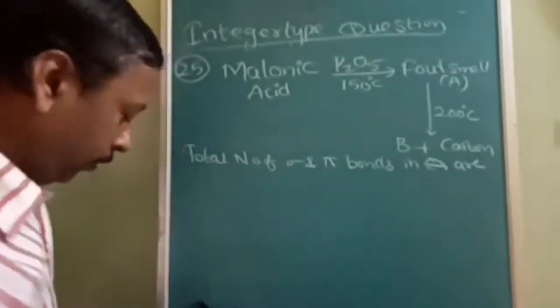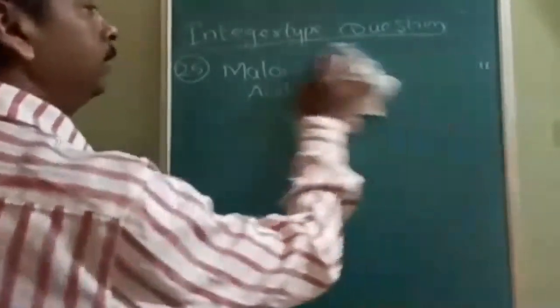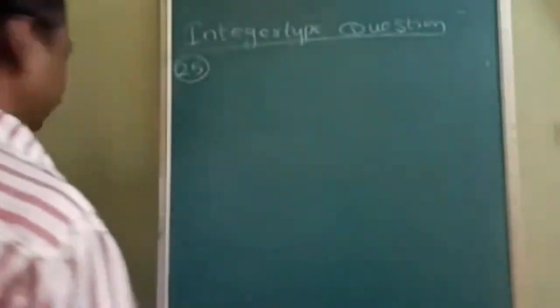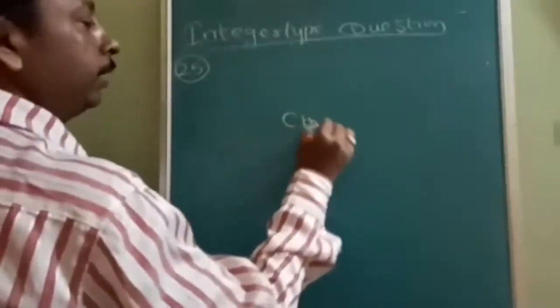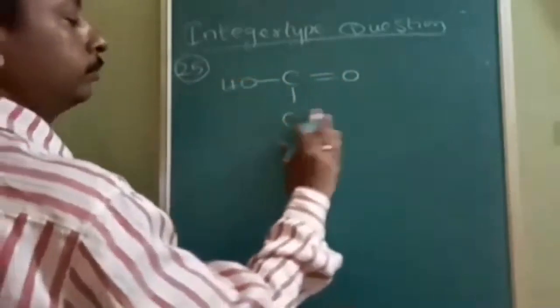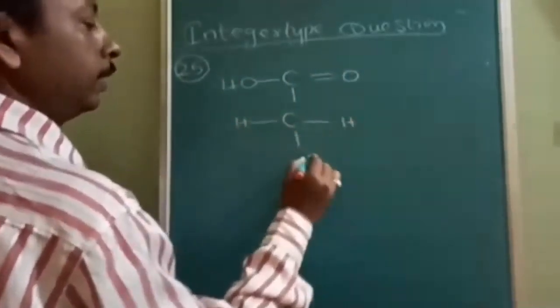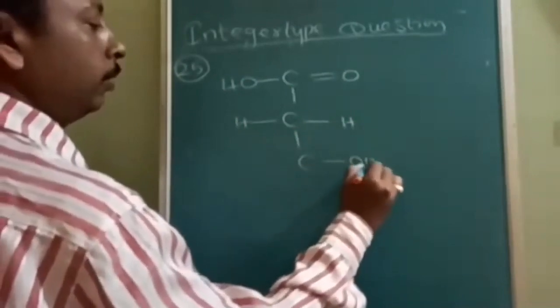See, I will tell you with a trick. Malonic acid will be like this: C double bond O OH, CH2, C double bond O OH.